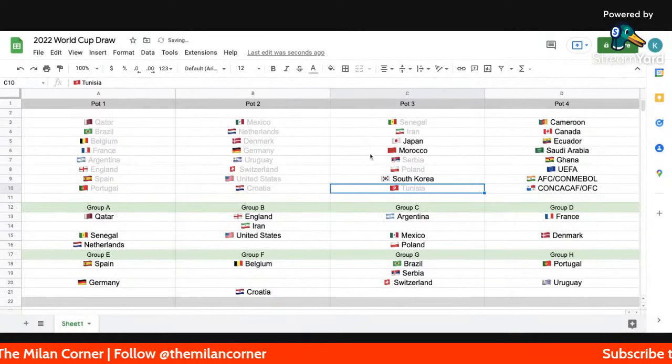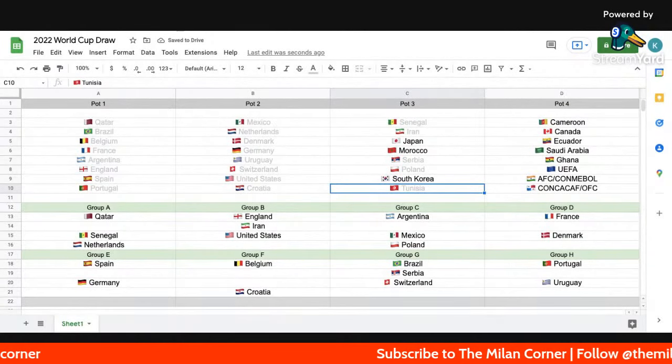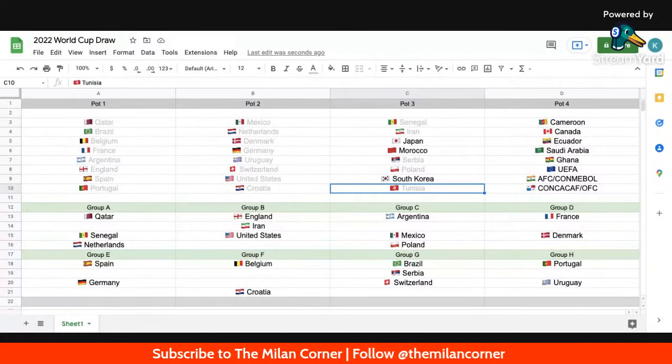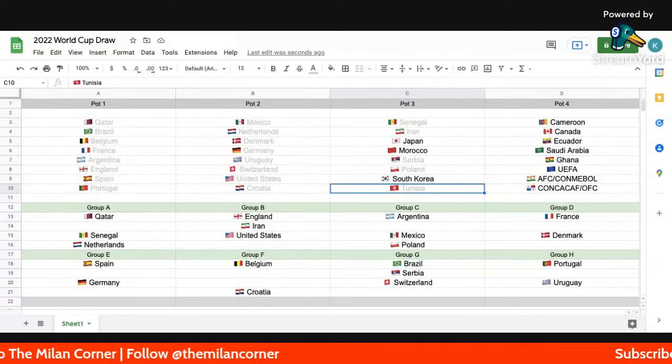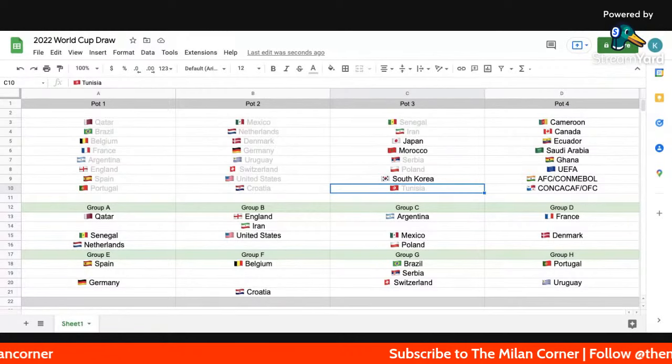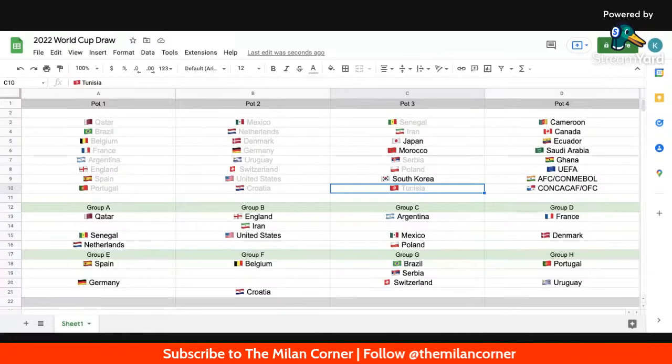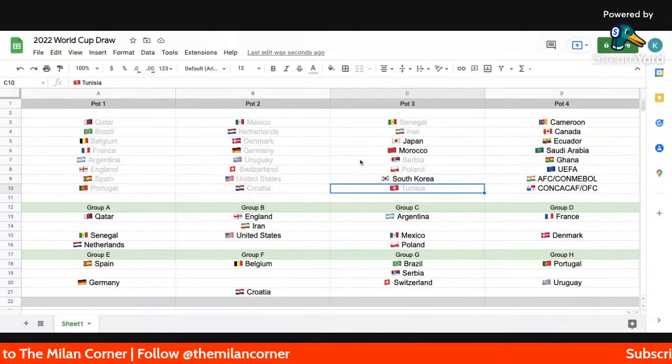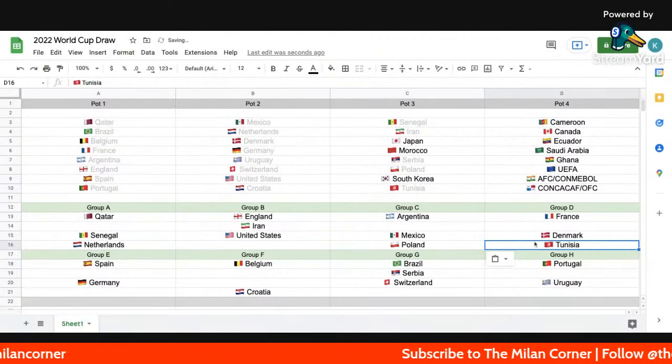Second consecutive World Cup for Tunisia. So automatically they're going to be joining France and Denmark. They can't because of Qatar, they can't because of Iran, they can't for some reason. I don't know why. But apparently they're going to be going straight into Group D with France and Denmark. Tunisia gets placed as D4.